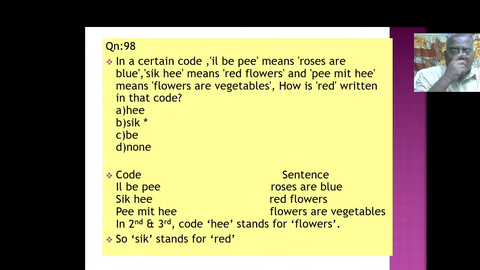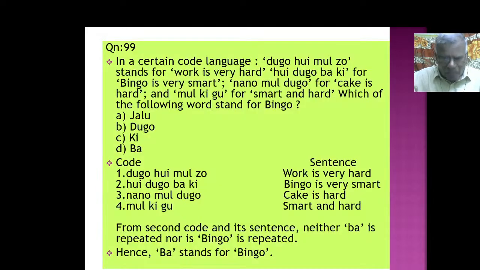So PE stands for flowers. அப்ப the elimination process ல பாத்தோம்னா SIK அப்படிங்கிறது எதை குறிக்குது அப்படினா ரெட்ங்கற வார்த்தையை குறிக்குது அப்படிங்கறத அந்த elimination processல find out பண்ணுவோம். So this is how we have to see. Somewhat we have to understand and then do that.